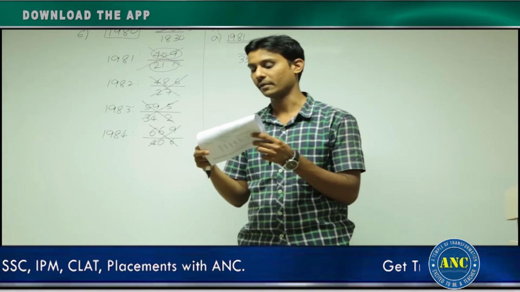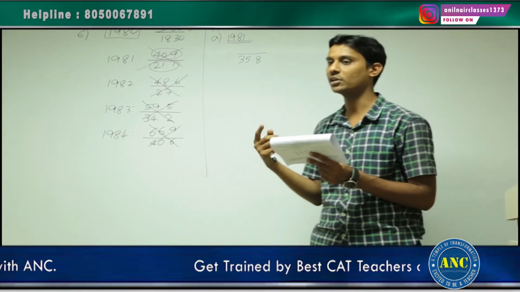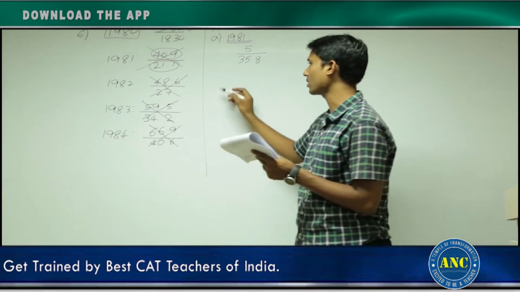Right? What is the numerator? 35.8 is becoming 40.9 for the next year. How much increase is happening? Approximately there is an increase of 5.